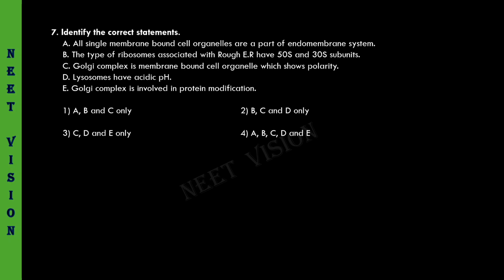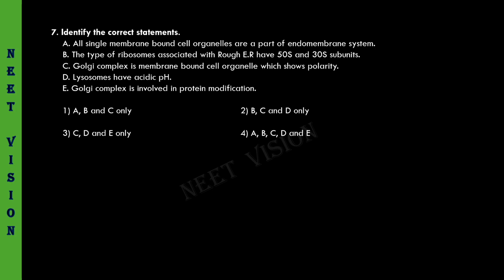Identify the correct statements. A: All single membrane bound cell organelles are a part of endomembrane system. So this is wrong, because endomembrane system has got only certain single membrane bound cell organelles. They are endoplasmic reticulum, Golgi apparatus, lysosomes and vacuole.